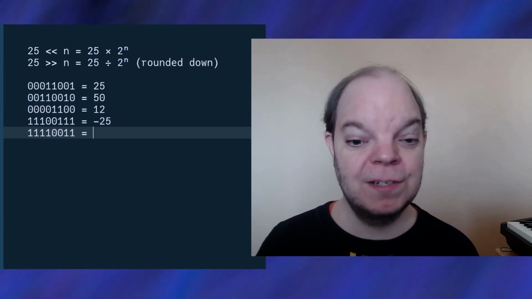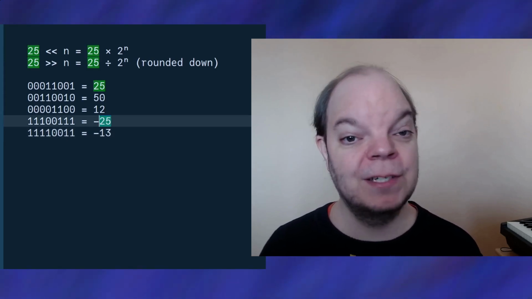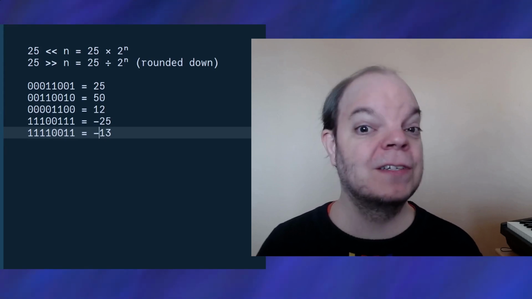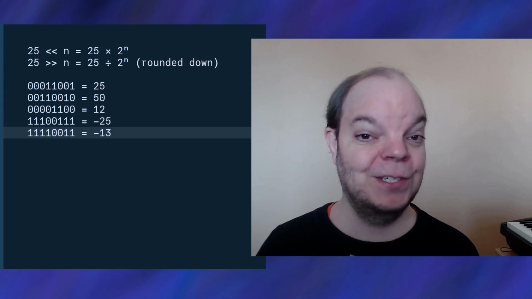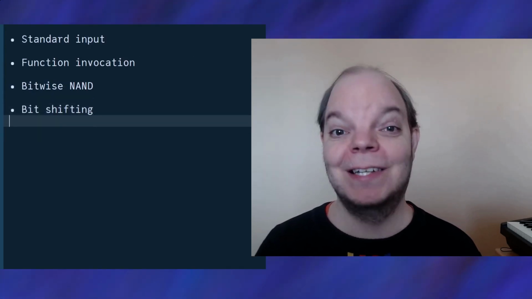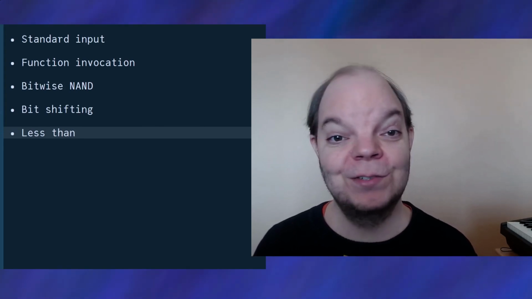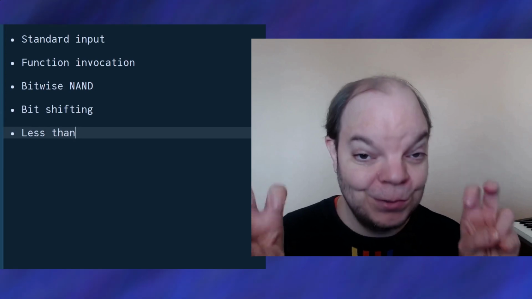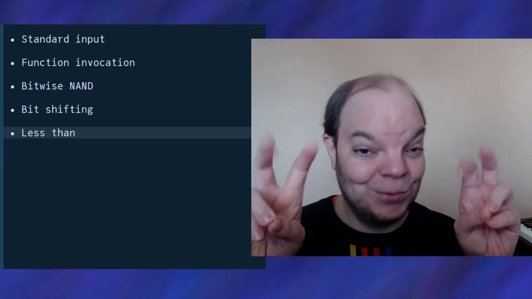Now in this case, the result is -13. If we were to take the -25 and divide by 2, we would get -12.5, and we are rounding down. So from -12.5 rounding down, we get -13. Number 5, less than. Now, this seems very simple. You just take two numbers, a and b, and if a is less than b, you return true, and if not, you return false. Now, what do I mean by true and false?